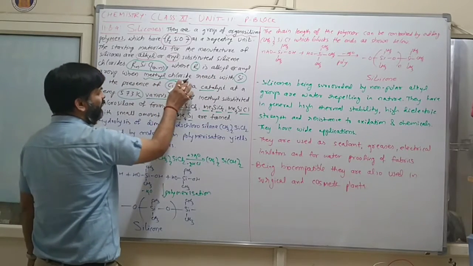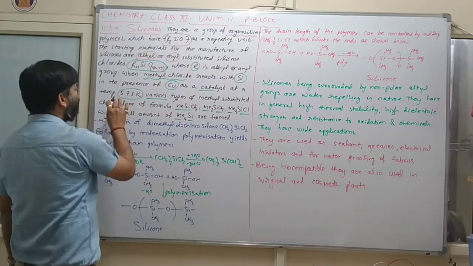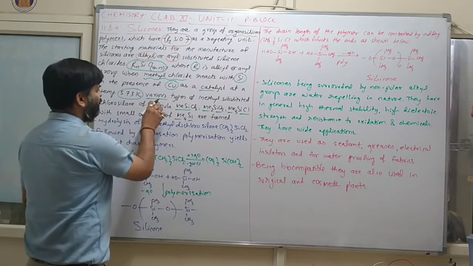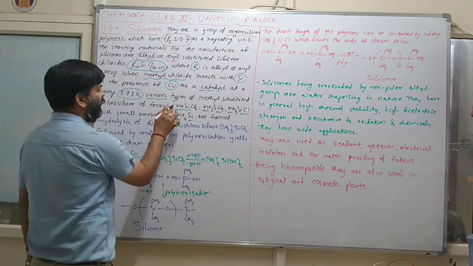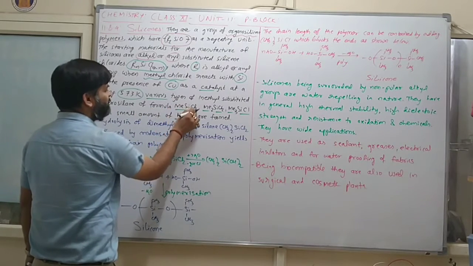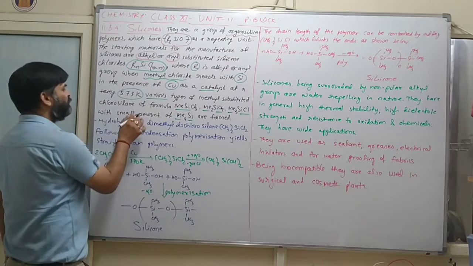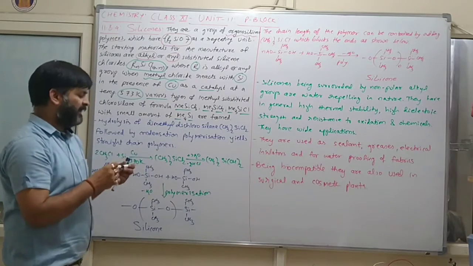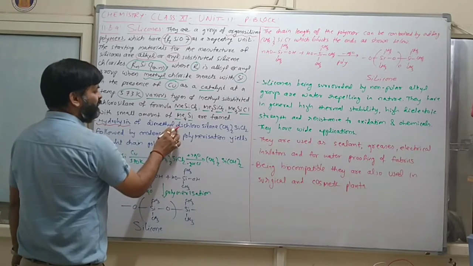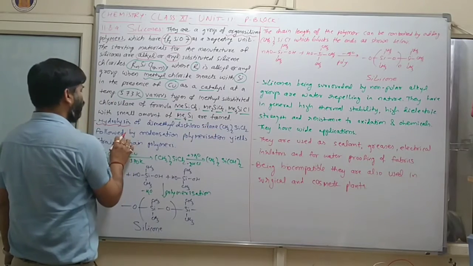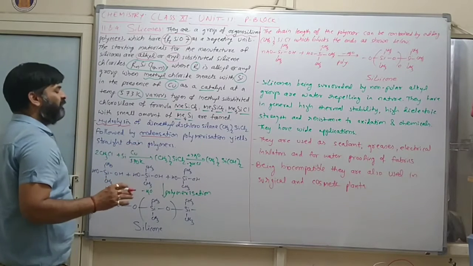So when methyl chloride reacts with silicon in the presence of copper as a catalyst at a temperature 573 Kelvin, the various types of methyl substituted chlorosilane of formula MeSiCl3, Me2SiCl2, Me3SiCl with small amount of Me4Si are formed. Clear? Hydrolysis. Now, hydrolysis of dimethyl dichlorosilane followed by condensation polymerization yields straight chain polymer.